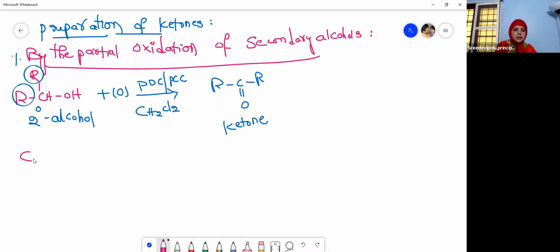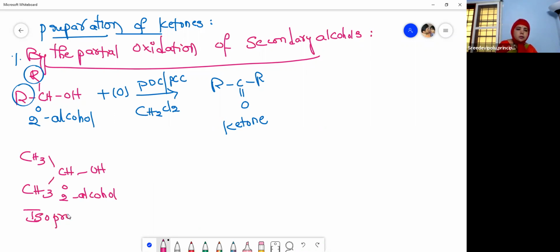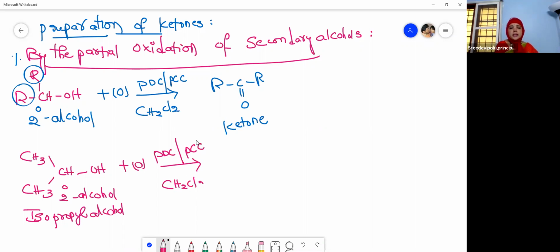Let us write the reaction here. I am taking isopropyl alcohol, which is a secondary alcohol. This is one alkyl group, this is another alkyl group. So isopropyl alcohol on partial oxidation, partial, not complete, oxidation, addition of oxygen in the presence of PDC or PCC, and then in the presence of methylene chloride, what do you get?